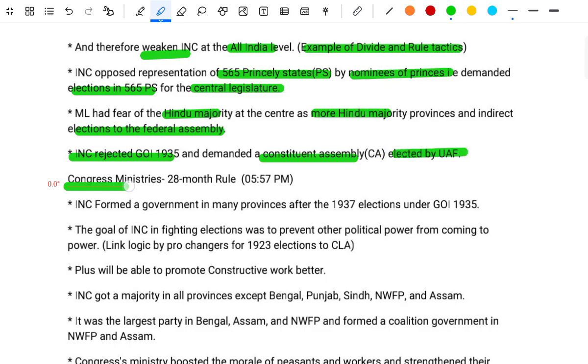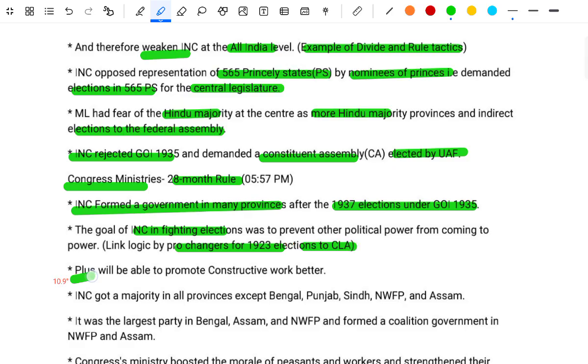The Congress ministers' 28-month rule. The INC formed the government in many provinces after the 1937 election under the Government of India Act. The goal of the INC in fighting the election was to prevent other political powers from coming to power. The logic was like that of the Pro-Changers for the 1923 election to the Central Legislative Assembly, plus being able to promote constructive work better.